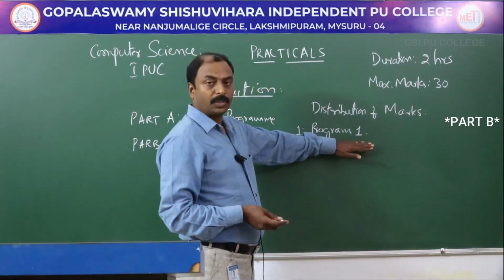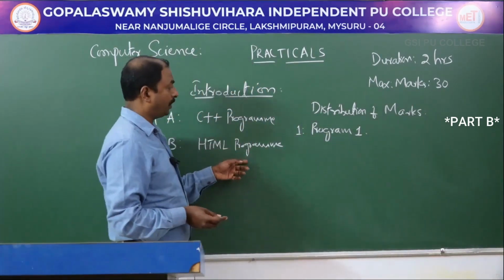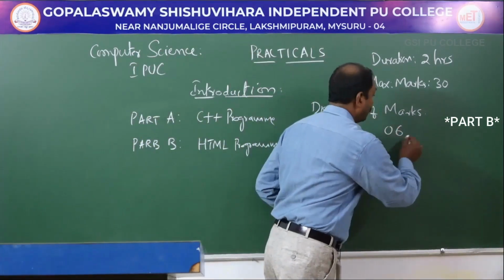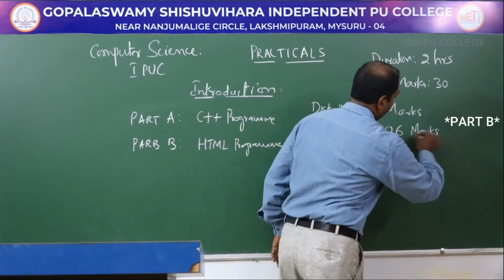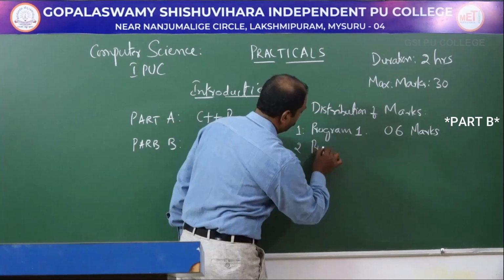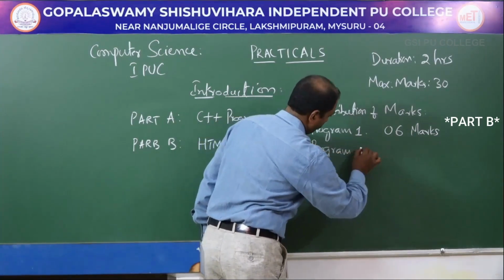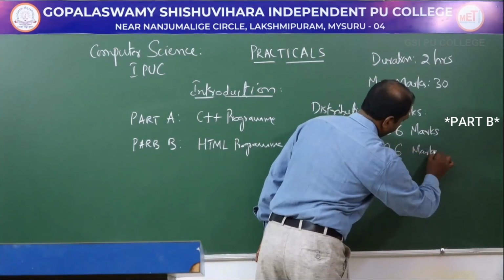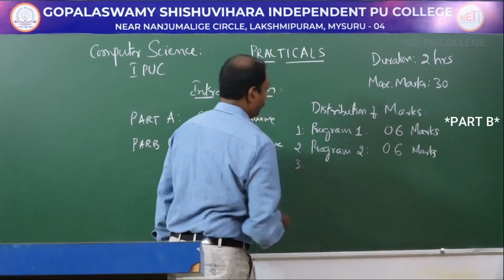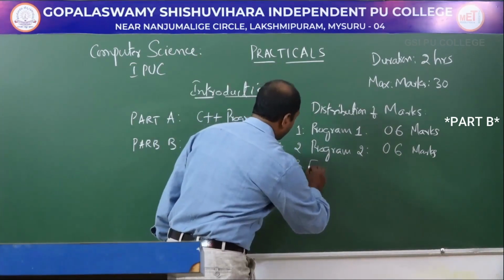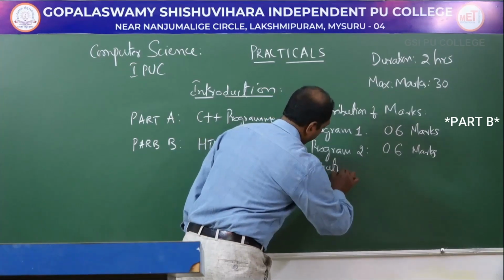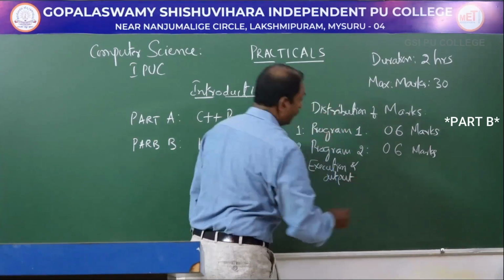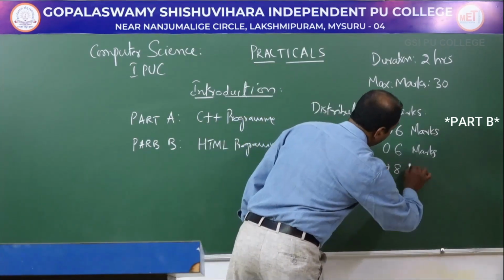The student has to write both the programs, one from part A and one from part B. Writing a program in the answer booklet carries 6 marks, and program 2, again 6 marks. After writing the program, he has to execute the program, that is execution and output. It carries 8 marks.